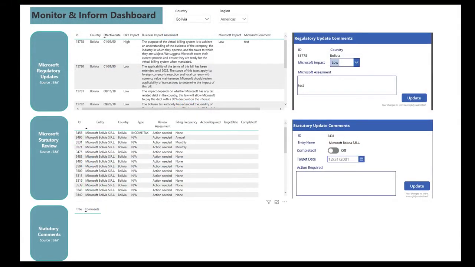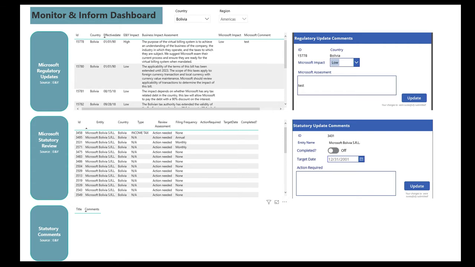And the end result is they built a monitor and inform dashboard, which is pretty much one single view of data aggregated from all the different sources. At the top, it has all the regulatory updates. In the middle, it talks about the different review of the cases. If Microsoft needs to do something in response to tax law changes, each financial agent can actually select at the very top the country or region, and all the data is there.